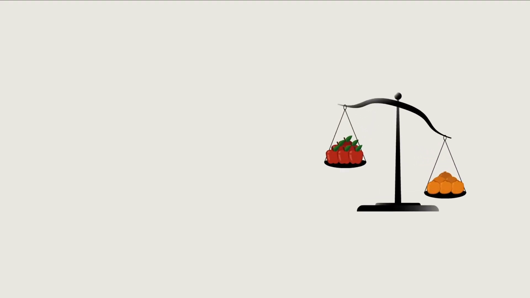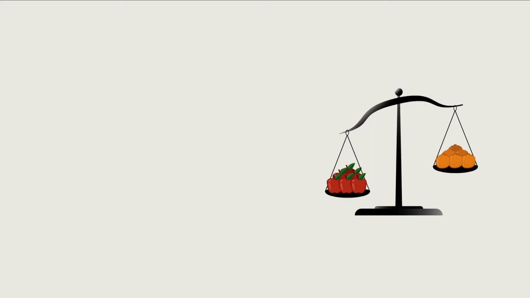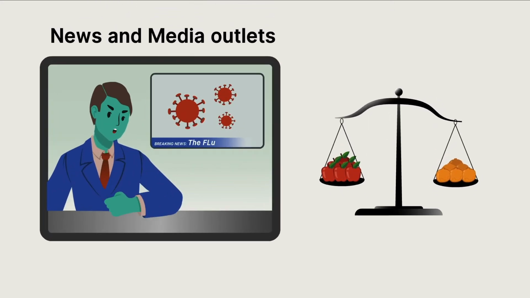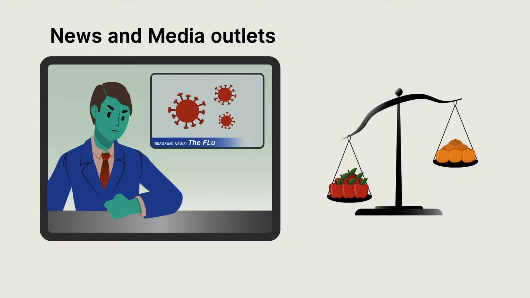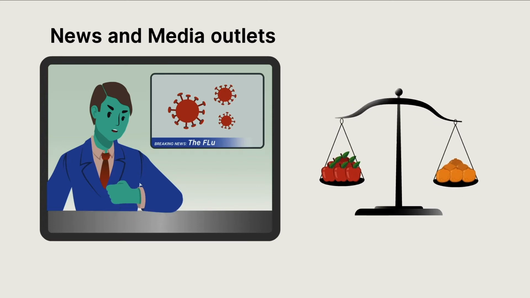Then there are sources that may be reliable, but are also associated with different biases. An example of these sources are news and media outlets. While you might get great information from these sources, you must acknowledge and think critically about what the biases may be.